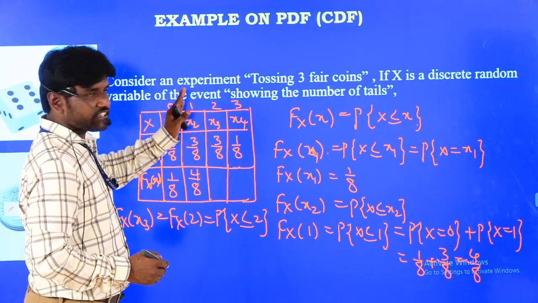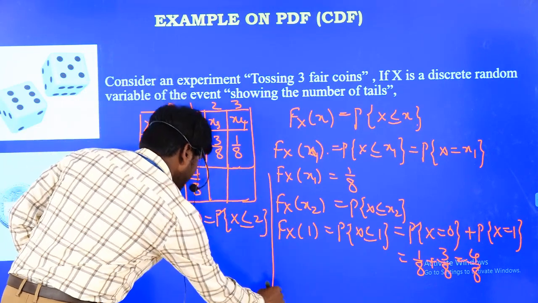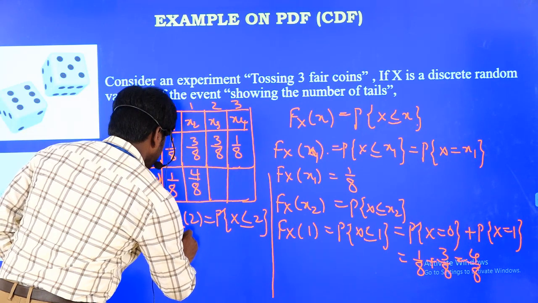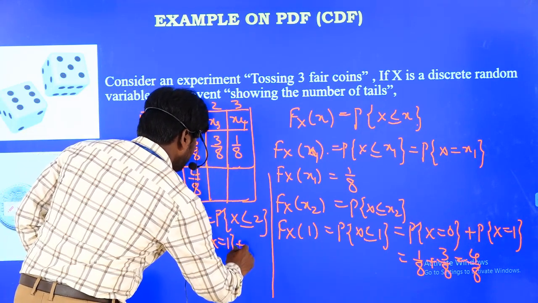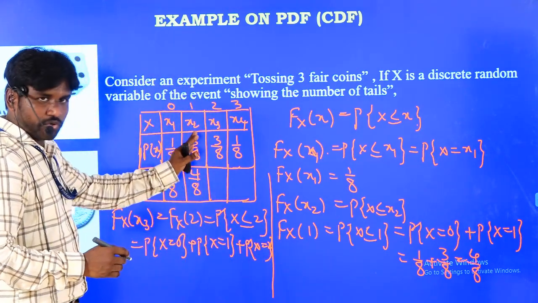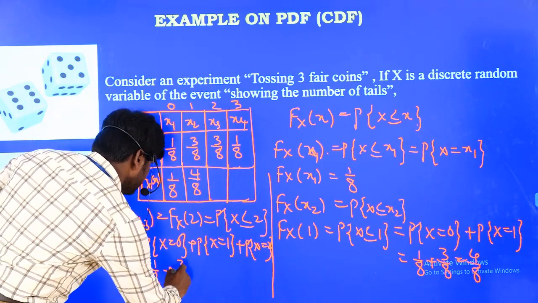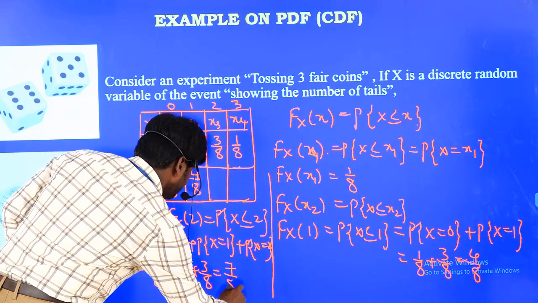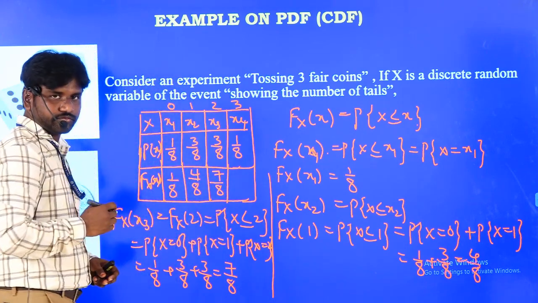Probability of 0, probability of 1, and probability of 2 are existing. So this equals probability of x equal to 0, plus probability of x equal to 1, plus probability of x equal to 2. All values up to 2 are included. The value is 1 by 8 plus 3 by 8 plus 3 by 8, and the total is 7 by 8.